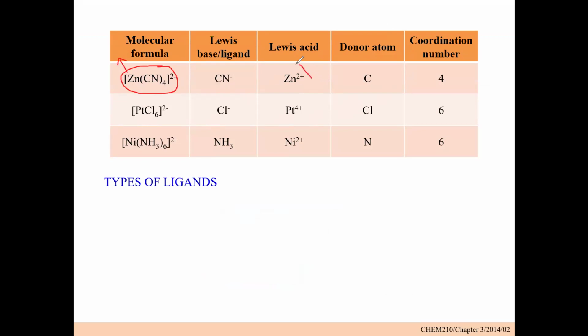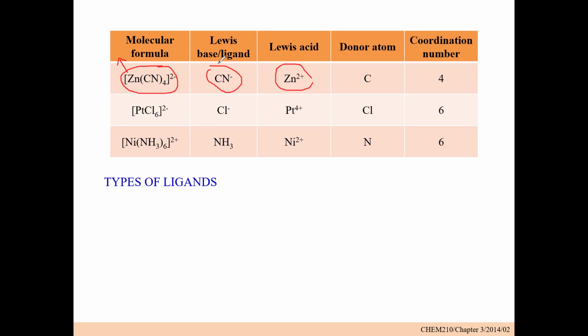So that is why here zinc, because it is a central metal ion, is a Lewis acid. From the basic knowledge of Lewis acids, a Lewis acid is a compound that accepts lone pairs of electrons. And then we have a Lewis base, and Lewis bases are the ligands, because they are the ones that donate lone pairs of electrons. So if you have a compound, definitely in that compound you can get your Lewis acid and a Lewis base. One must accept a lone pair of electrons and the other one must donate a lone pair of electrons.